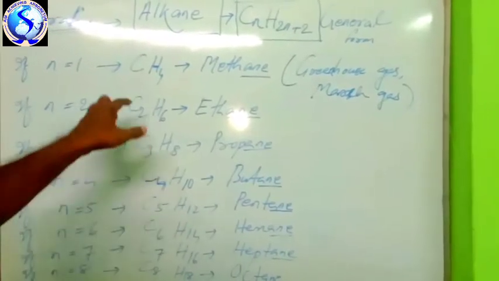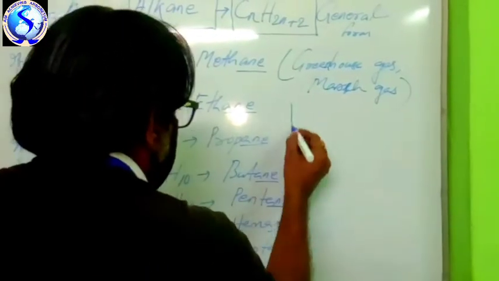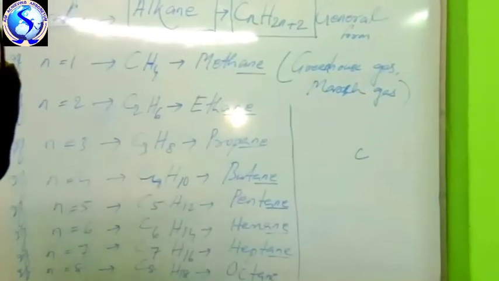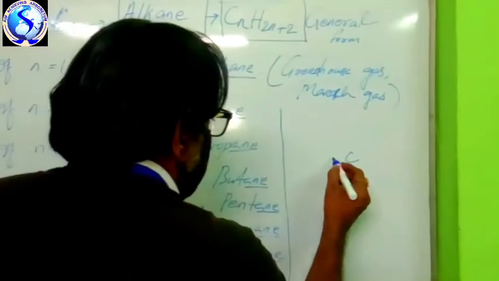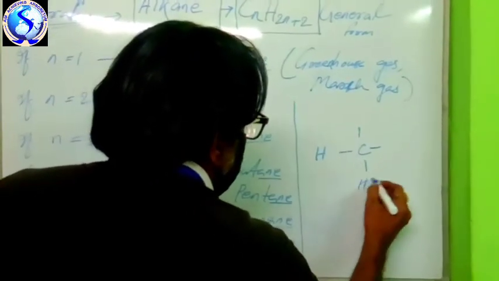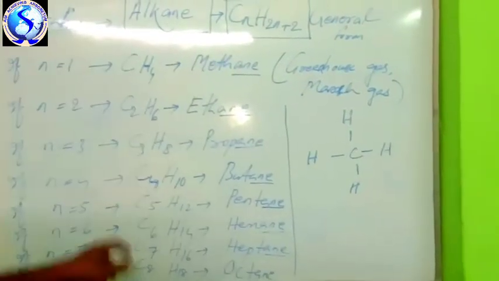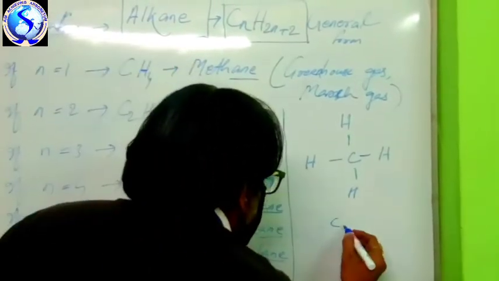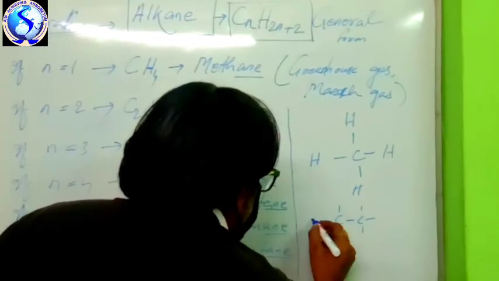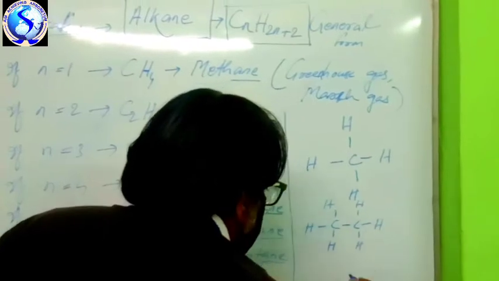Now see how to write the structure of methane. Methane formula is CH4. You know the valency of carbon is 4, and hydrogen valency is 1. This is the structure of methane. By the same process, ethane can be written like this with 2 carbons. This is the structure of ethane. Same process for 3 carbons.